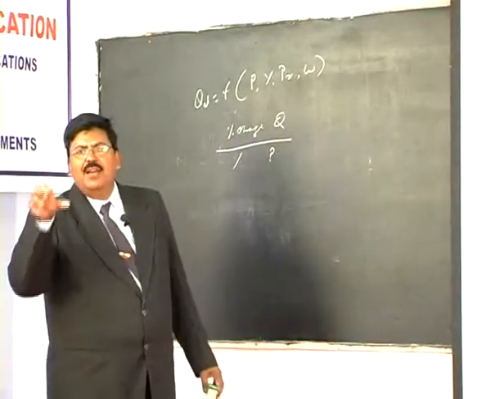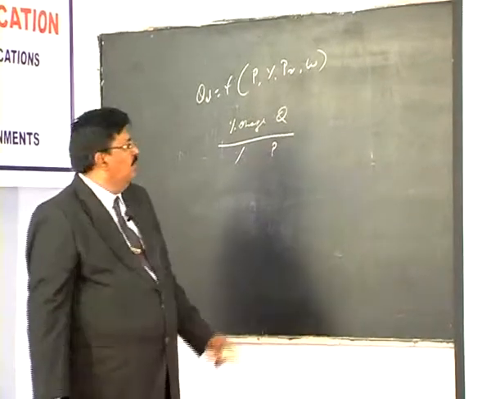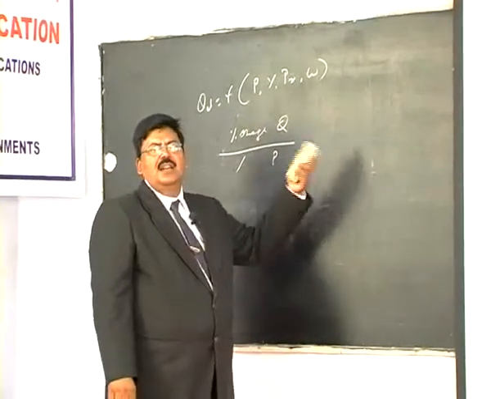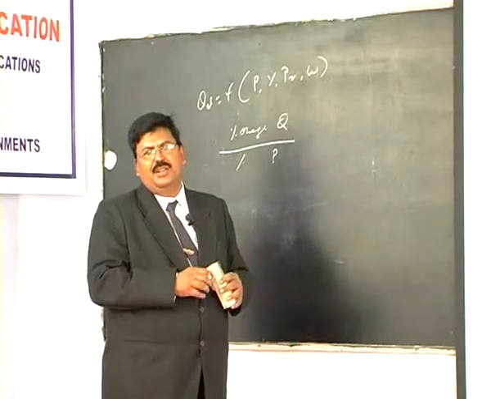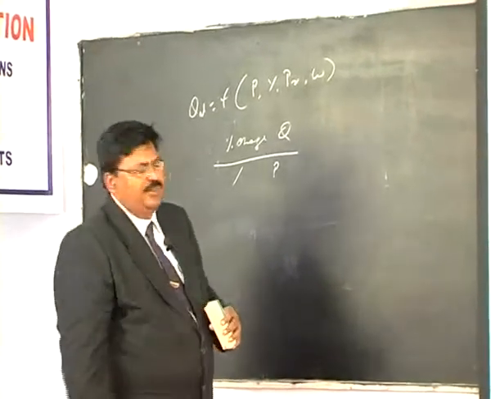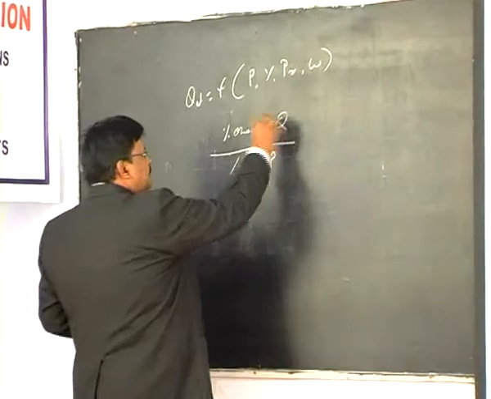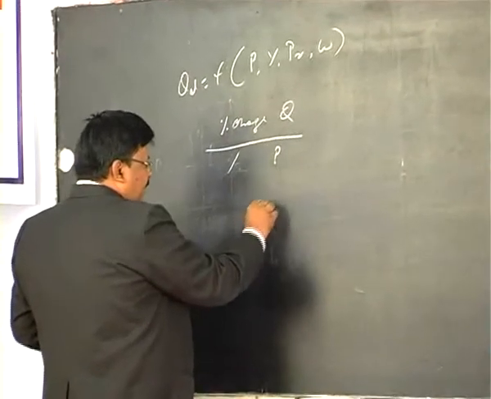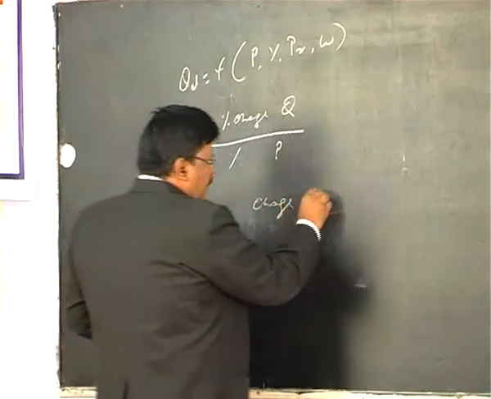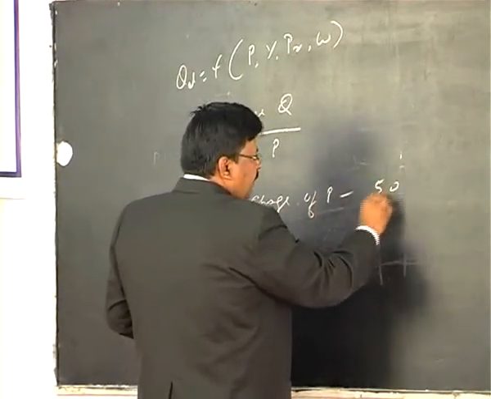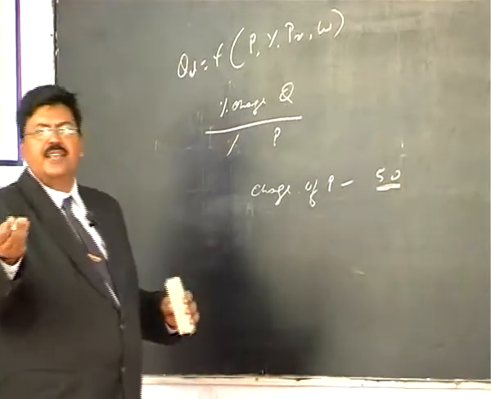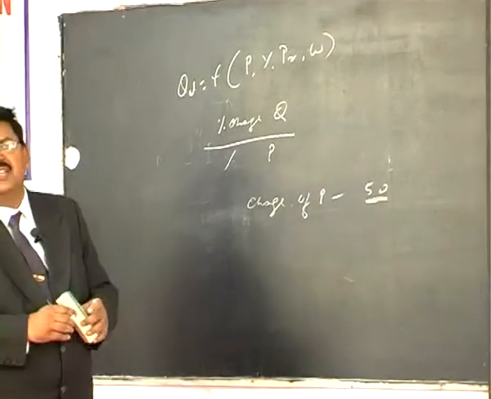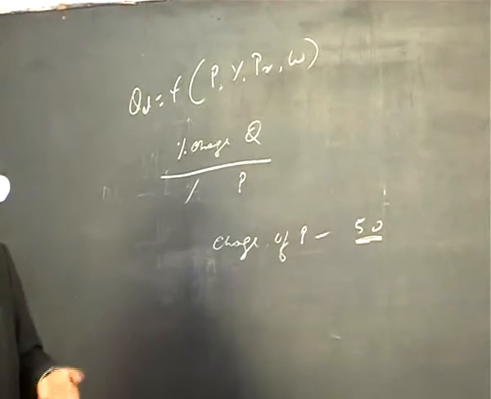A given absolute change may be relatively large or relatively small for certain commodities. For example, I will give you an example. Say change of price, say 50 paise.